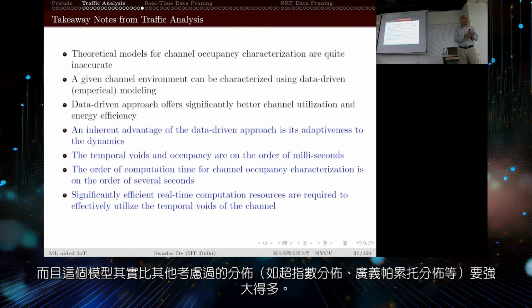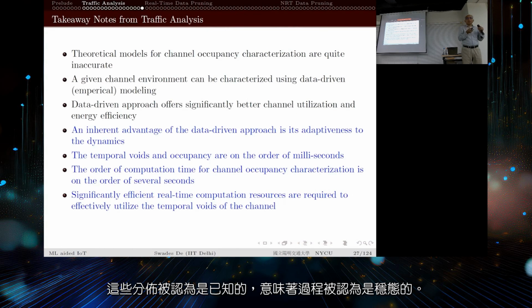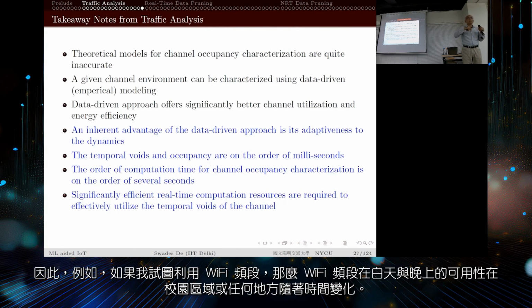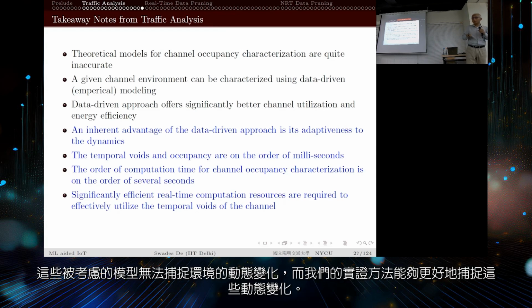Okay, and this model is actually much more powerful compared to the other distributions considered, because those distributions, hyper exponential, generalized Pareto, etc., are again considered to be known. That means that the process is considered to be stationary. So, for example, if I am trying to utilize, let's say, Wi-Fi channel availability, it in the daytime versus evening time in a campus area or anywhere changes with time actually. So these considered models are not capturing the dynamics of the environment actually.